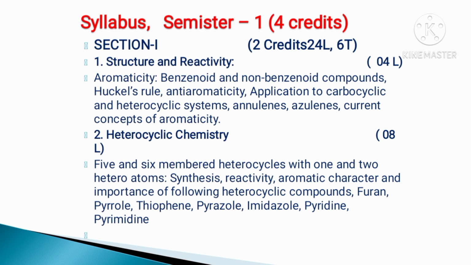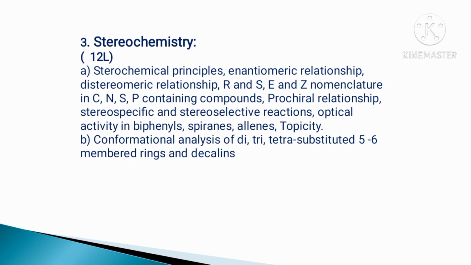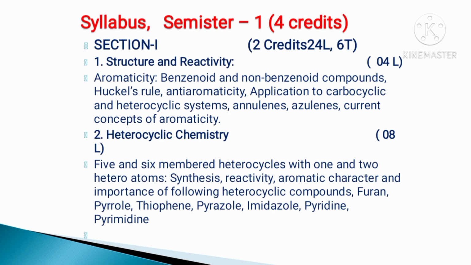Unit first is structure and reactivity, second is heterocyclic chemistry, and third is stereochemistry. First, unit first, structure and reactivity, has 4 lectures.